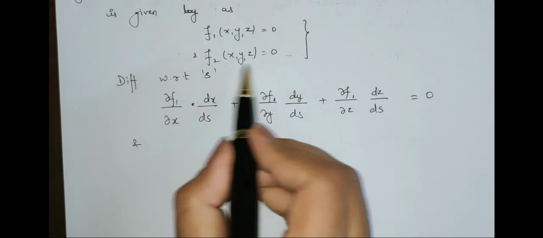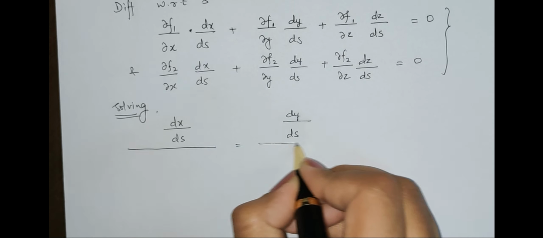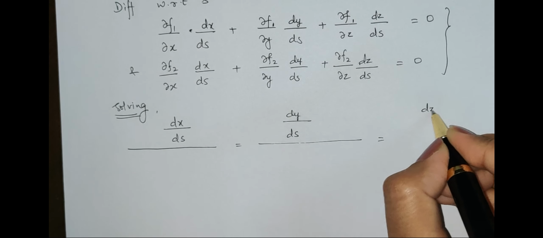Now I have received two equations, and each equation involves dx by ds, dy by ds and dz by ds. Since these are common in both the equations, I can solve them. Solving the above equations, what will I get? Definitely I can apply the rule, so it would be like this, and this would be like this.